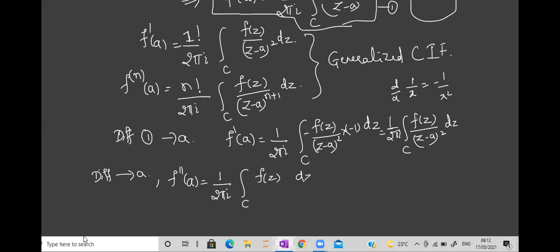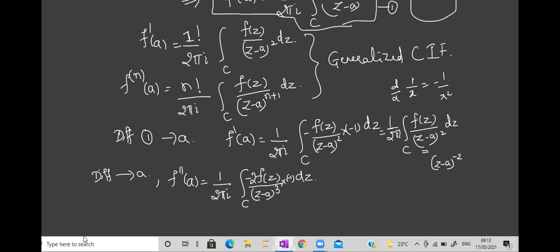This is also constant. Now this term, z minus a raised to 2, is a function of a, right? If I take it in the numerator, it becomes z minus a raised to minus 2. Can you tell me what is the derivative of this with respect to a? z minus a raised to minus 2, so minus 2 into z minus a raised to minus 3. I'm bringing it in the denominator, so it is plus 3 into what I have to write? Minus 1, because the coefficient of a is minus 1. Now again, this is minus into minus, plus 1.